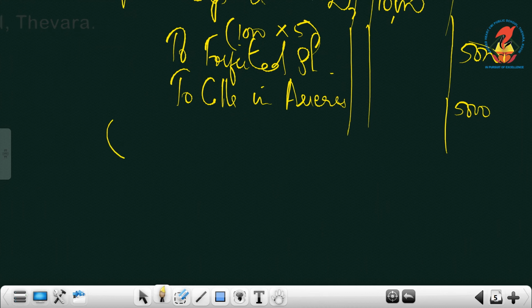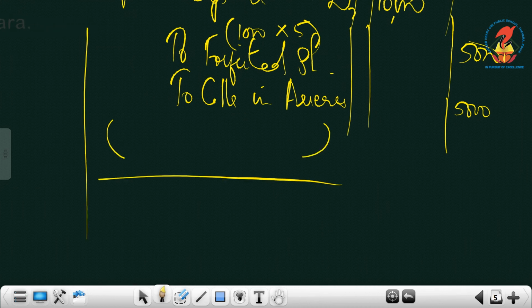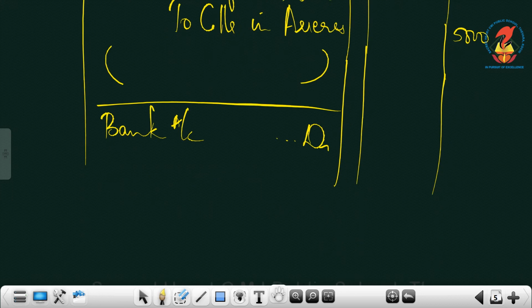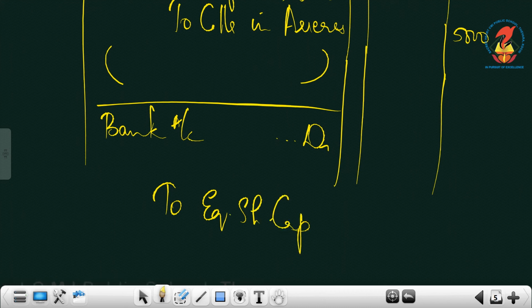Now you write the reissue entry. It's not partial reissue, is it? Just read the question. Forfeited and reissued. Okay, it's not partial reissue, it's complete reissue, nothing specifically mentioned. So you need not apply the formula. Bank account debtor, leave one line and write to equity share capital. Bank will take the issue figure, that is 1,000 into 8 per share.